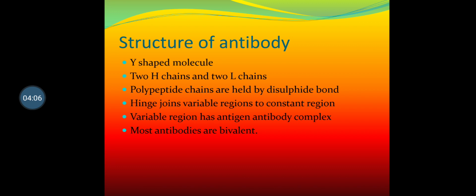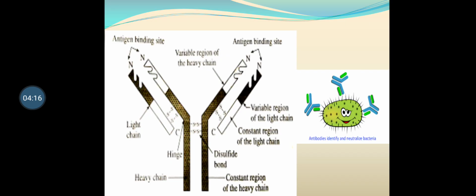So once again, just go through the structure of antibody. This topic is very important. Explain structure of antibody may come for 3 marks. So here is a diagram which shows the Y-shaped structure of antibody. Here at the top there is an antigen binding site. At this particular site, antigens are bonded.